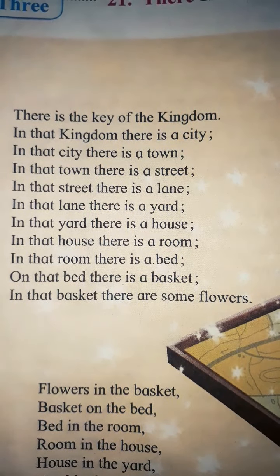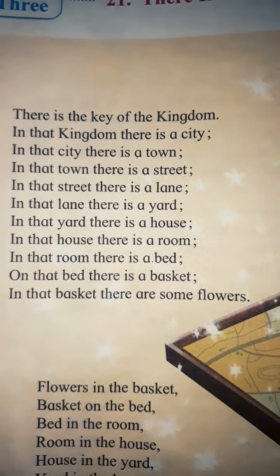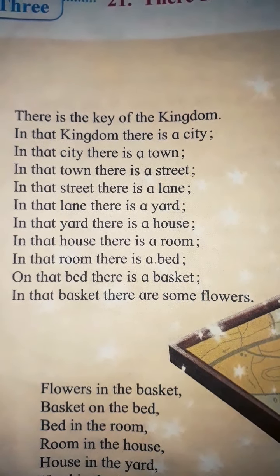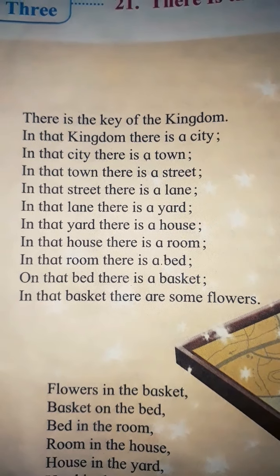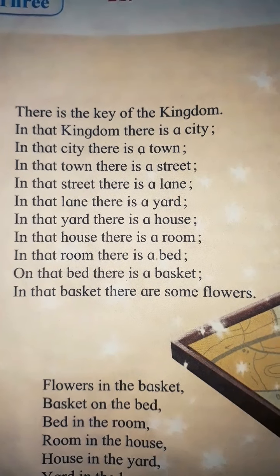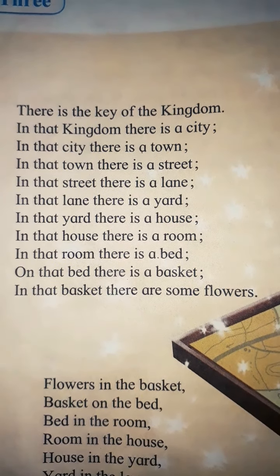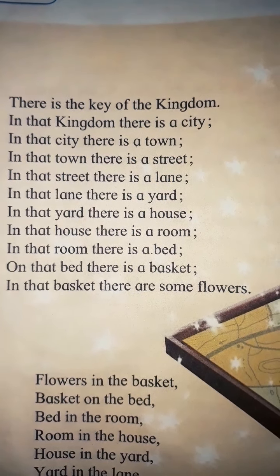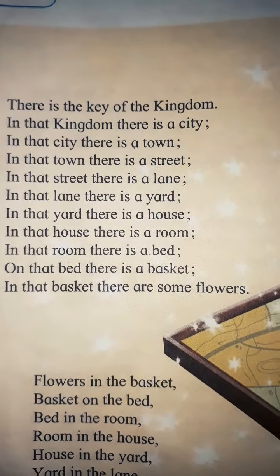In that street there is a lane. Lane is smaller than street. In that lane there is a yard. Yard is smaller than lane. In that yard there is a house. House is smaller than yard. In that house there is a room. Again room is a small part of our house.